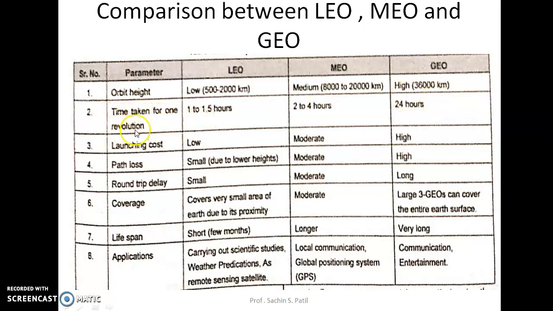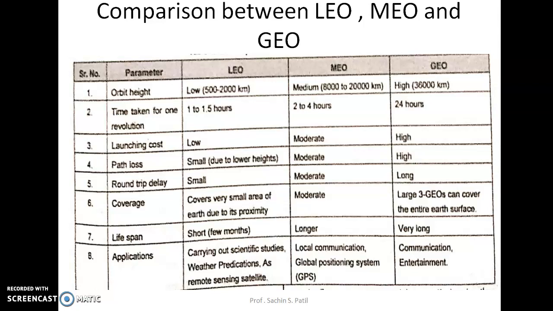Next, the time taken for one revolution. A low Earth orbit satellite takes 1 to 1.5 hours to complete one revolution around the Earth. A medium Earth orbit satellite takes 2 to 4 hours, and a geostationary Earth orbit satellite takes 24 hours, about one day and one night, to complete one revolution around the Earth.